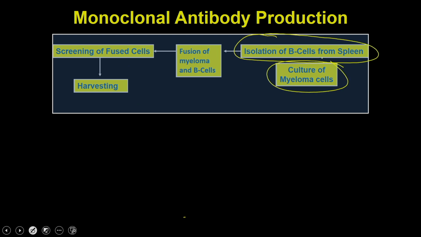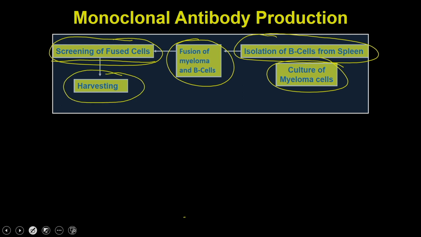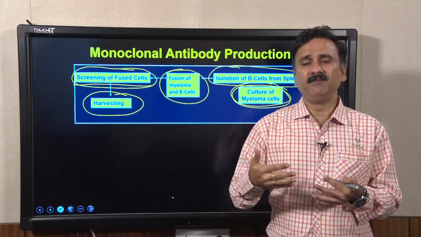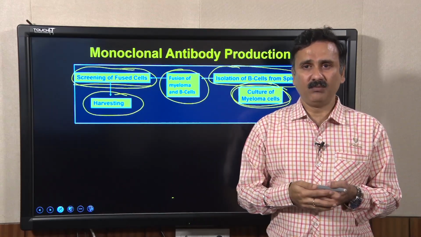You have to culture the myeloma cells and put them into the fusion reaction, so that the myeloma and B cells are fused. Once you have the hybridomas, you screen them to know which clone is producing good antibodies, and then you can do the harvesting. So technically there are 4 major steps to generate the hybridomas, screen them, and recover the antibodies from them.